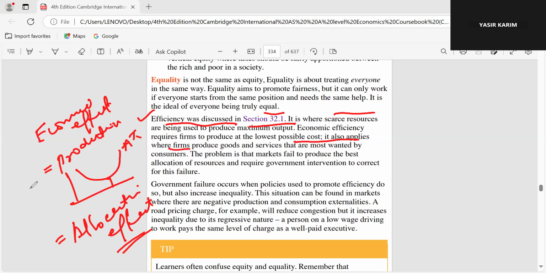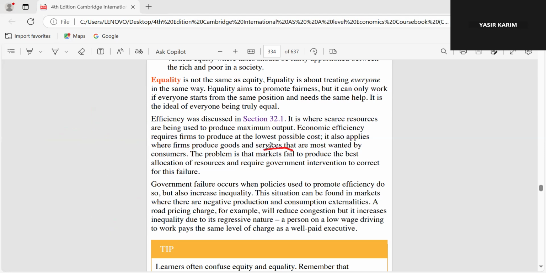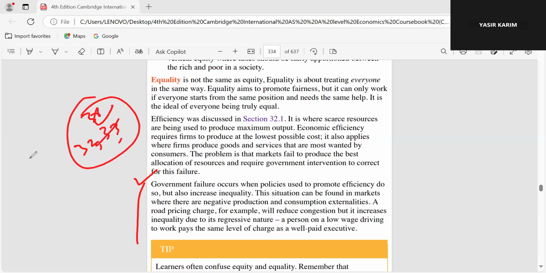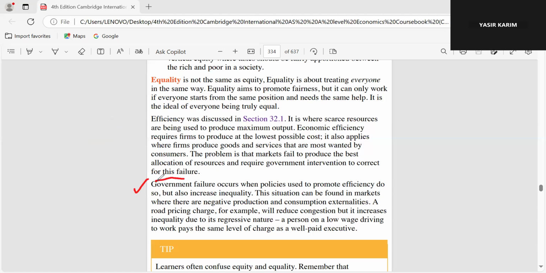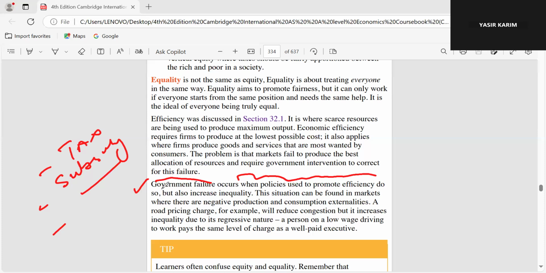So when there is a market failure, means absence of economic efficiency. Then there is a requirement of the government to intervene and correct the market failure. But sometimes government fails. And we have done all these things in 32, 33, and 38 chapter. Anyways, so what is government failure? Government failure, जब government को नहीं idea होता कि how much subsidy should be given, how much tax should be on different members of the society, so government fails. When policies used to promote efficiency do so, but also increase inequality.